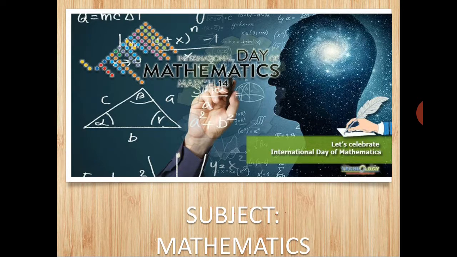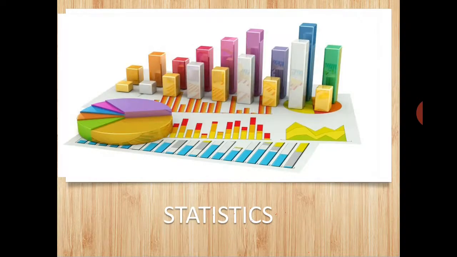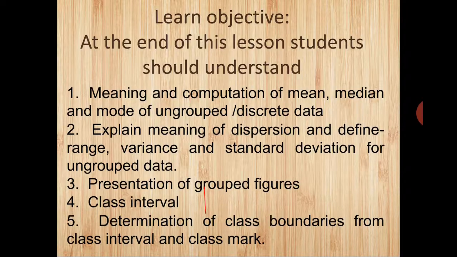The subject we have today is mathematics, and the topic is statistics. Learning objectives. At the end of this lesson, students should understand: 1. Meaning and computation of mean, median, and mode of ungrouped discrete data. 2.